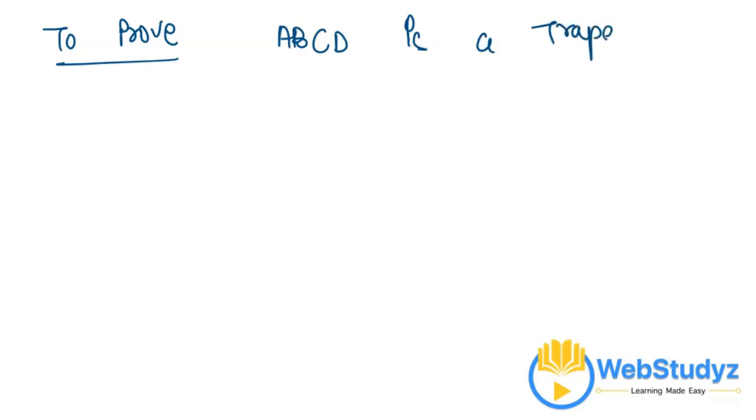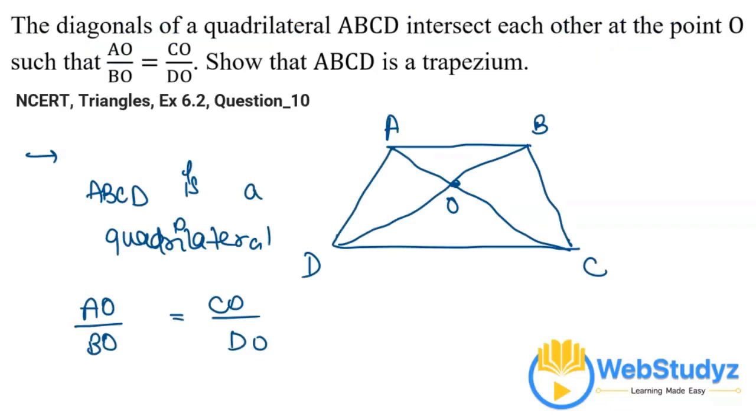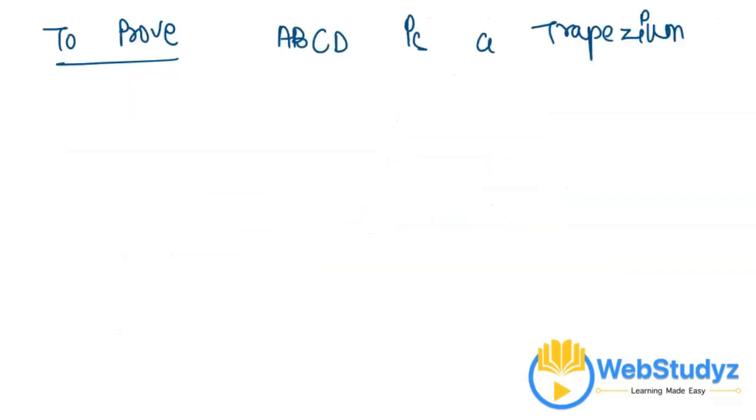So here we need to prove that ABCD is a trapezium. This is what we need to prove. This is our quadrilateral. Let's draw a line EF which is parallel to AB and passing through the point O. So this is the line EF, passing through the point O, parallel to AB and DC.